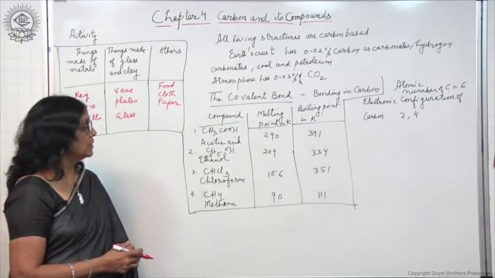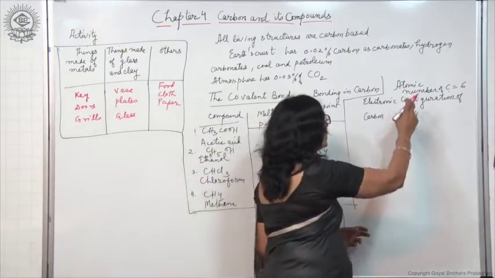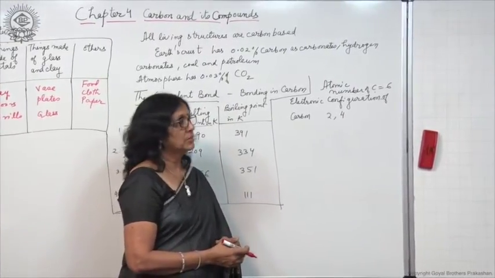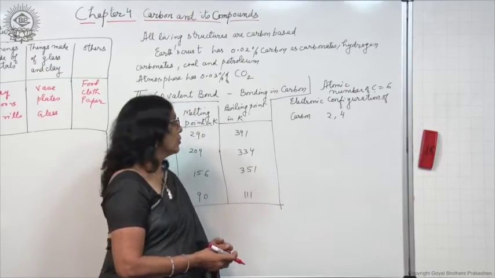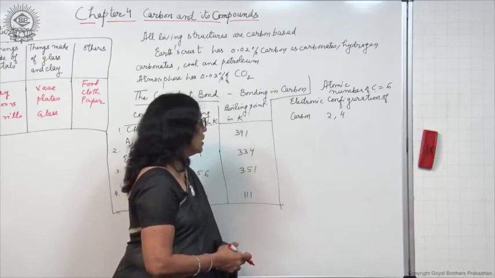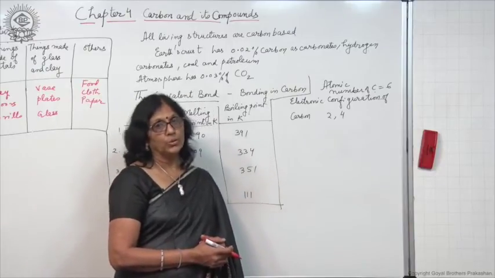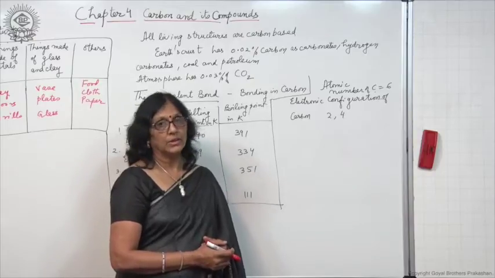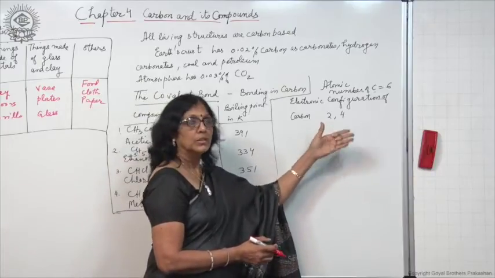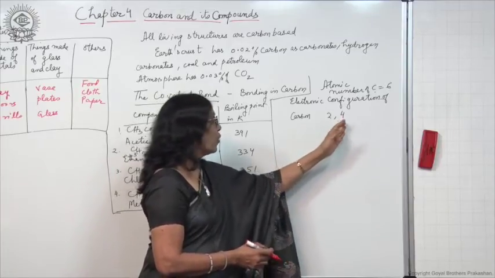Let us study first of all the electronic configuration of carbon. As you know, the atomic number of carbon is 6, that is, the carbon atom has 6 protons and so it has 6 electrons also, and its electronic configuration is 2, 4. Now, as we studied earlier, elements react in order to attain inert gas or noble gas configuration. So, in this particular case, to attain the nearest noble gas configuration, it should have 4 more electrons.